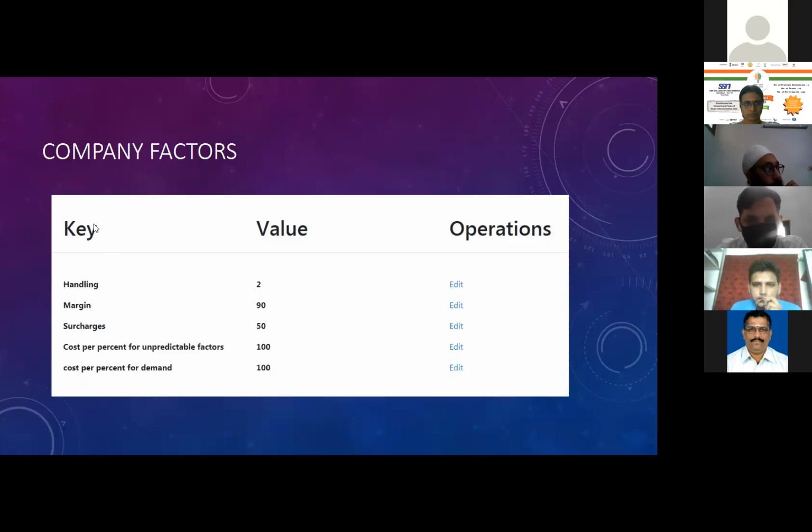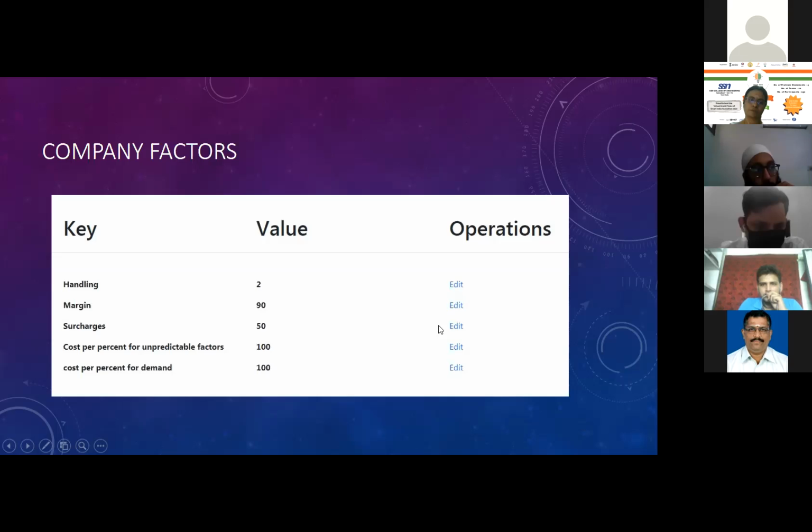So this is the screen. Here you can see company factors: handling 2%, margin 90%, surcharges 50%. Here is the cost percentage for unpredictable factors. For example, if the change is by 1%, the end cost will be affected by 100 rupees. If it is affected by 2%, then the total cost will be affected by 200 rupees. Similarly, the cost percentage for demand, we have set, and you can edit it from here.